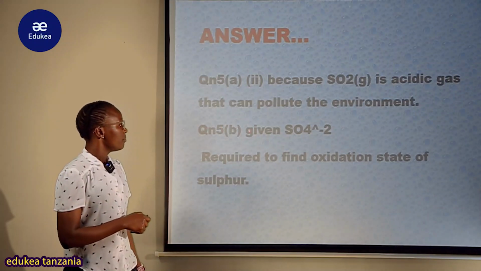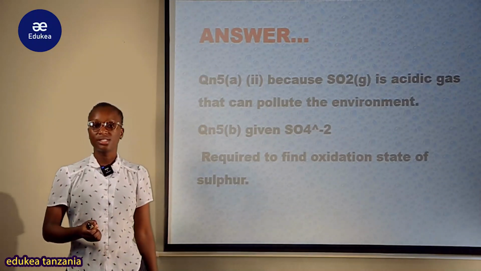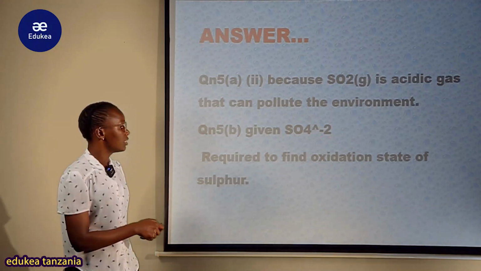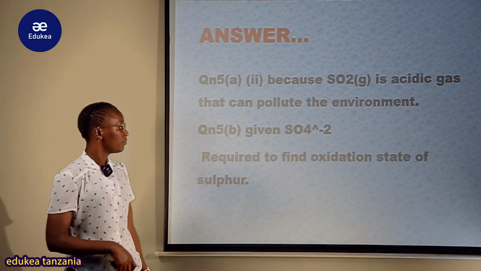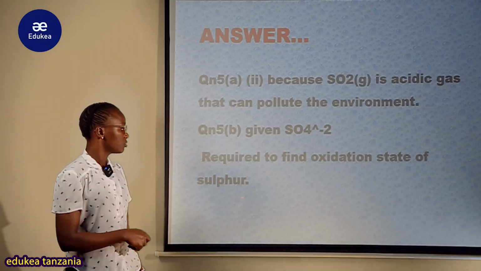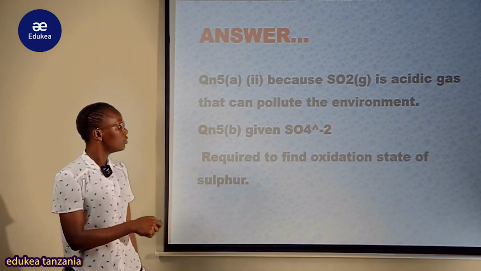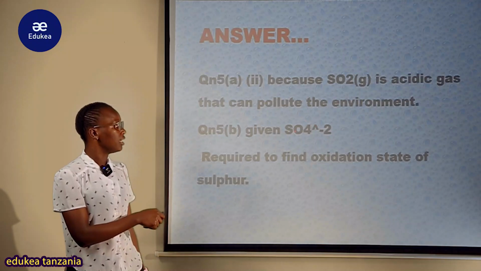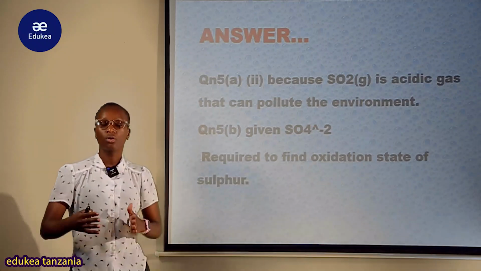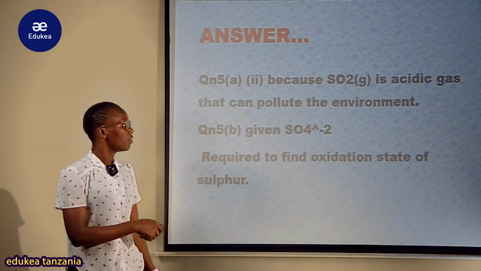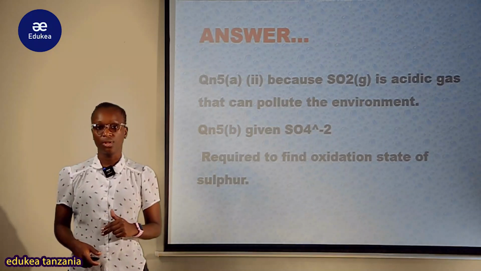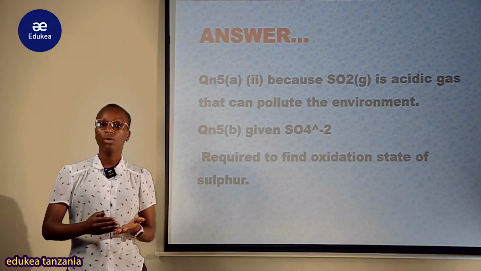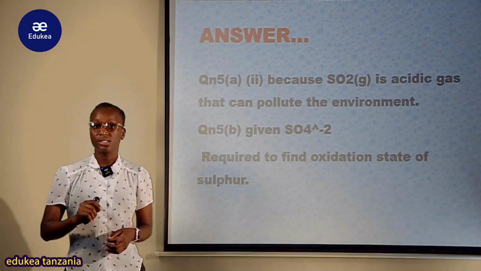But the question number 5B, mwanafunzi alitakiwa atafute oxidation state of sulfur in the sulfate ion. Sulfate ion ni hii hapa, therefore required to find the oxidation state of sulfur. Simply you should know the general, the valence or the oxidation state of the whole compound. Kwa sababu ni sulfate ion, it means ina charge ya -2. Therefore your whole compound itakuwa sawa sawa na -2.